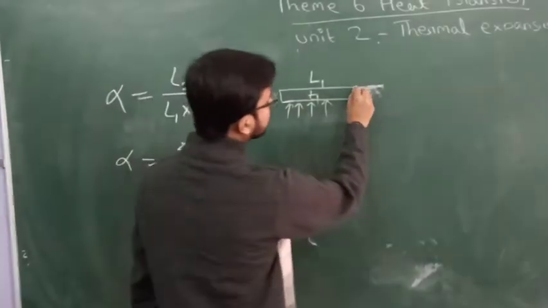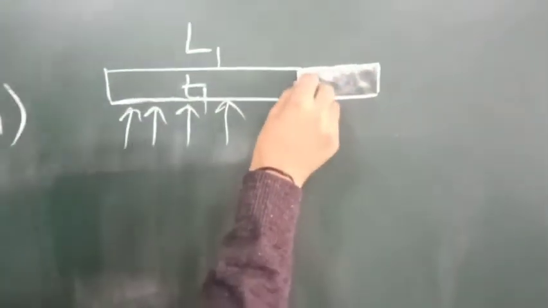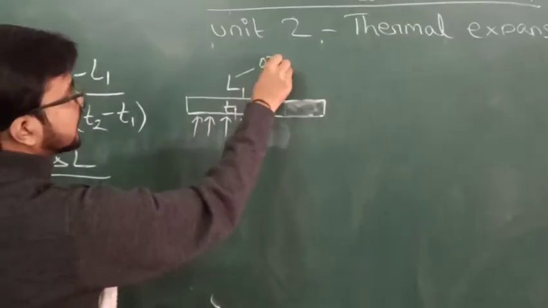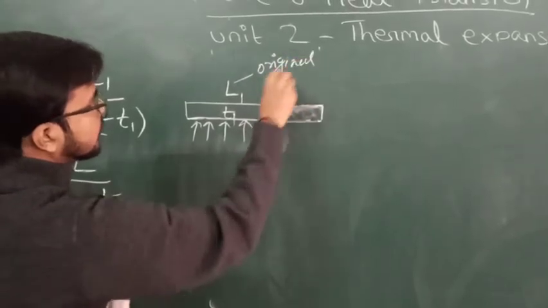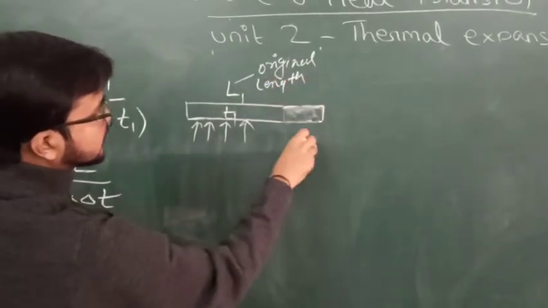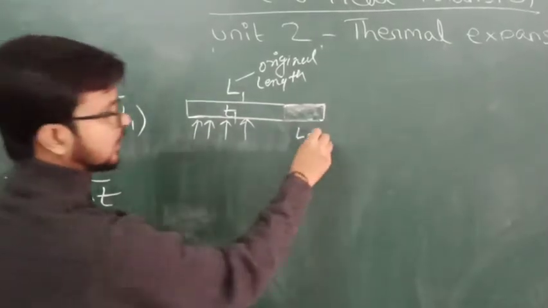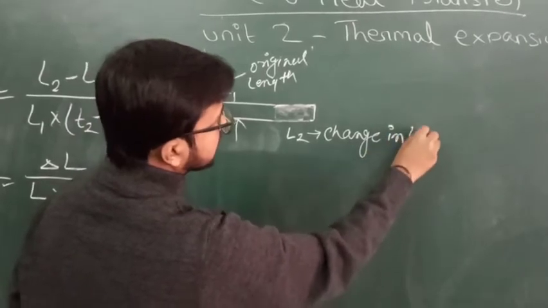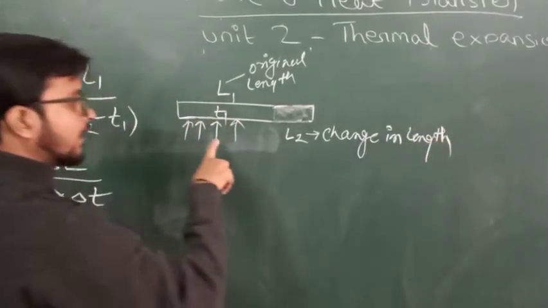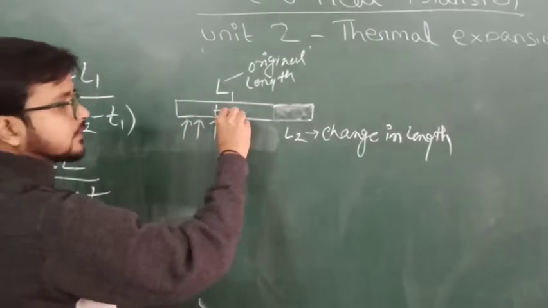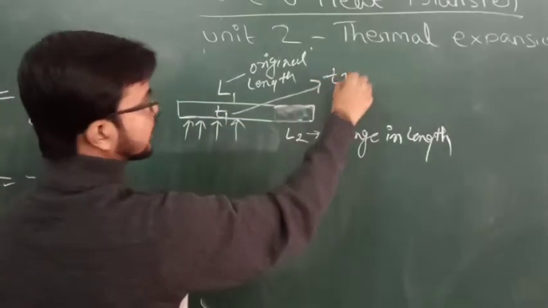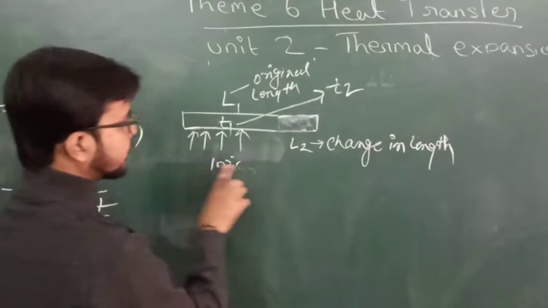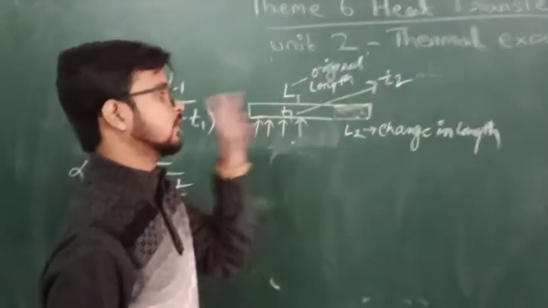This is the increase of temperature. This is the original length, and this is L2, which gives the change in length. But when will it change? When the temperature rises from T1 to T2. Suppose T1 is 100 degrees Celsius and T2 is higher. Then the temperature will increase, and the linear expansion will also change.